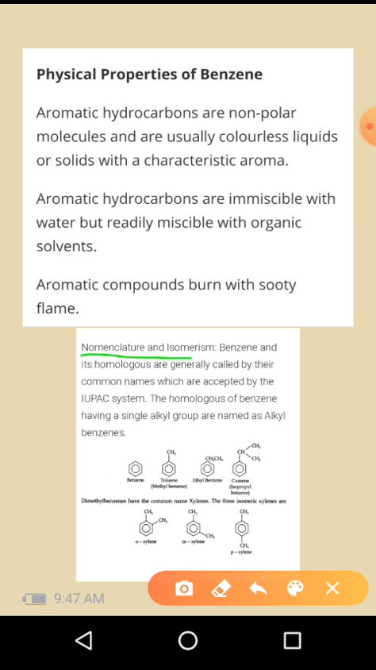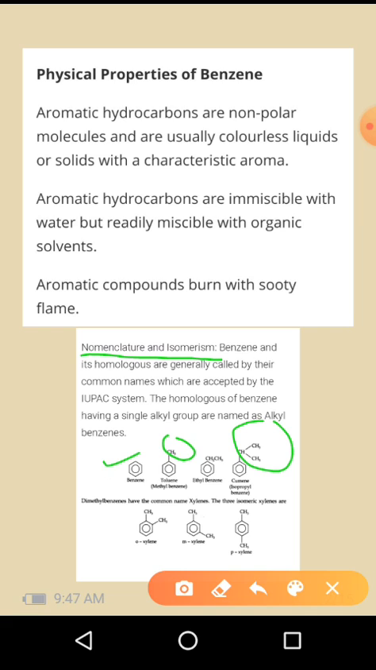Next is nomenclature and isomerism. Benzene and its homologues are generally called by their common names, which are accepted by the IUPAC system. The homologues of benzene having a single alkyl group are named as alkyl benzenes. So this one is benzene. When a methyl group is added to this benzene, it becomes methyl benzene, that is commonly called toluene. And if you are adding a CH2CH3 group, then it becomes ethyl benzene. So if you are adding CH(CH3)2, that is cumene, or isopropyl benzene.